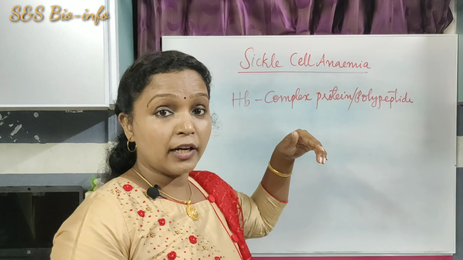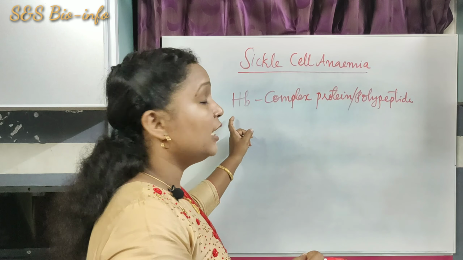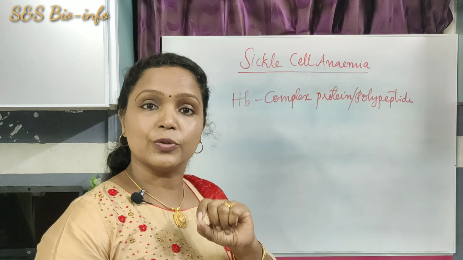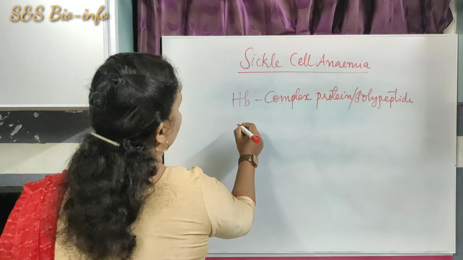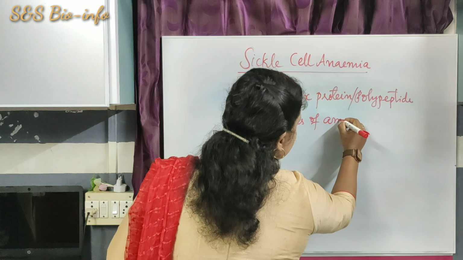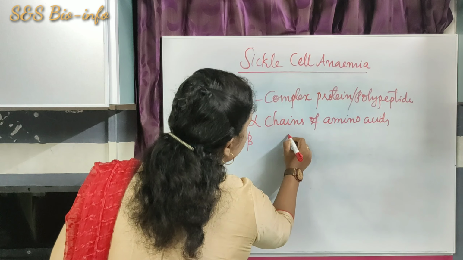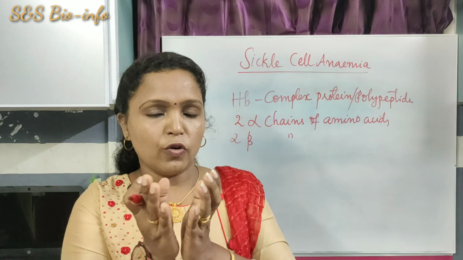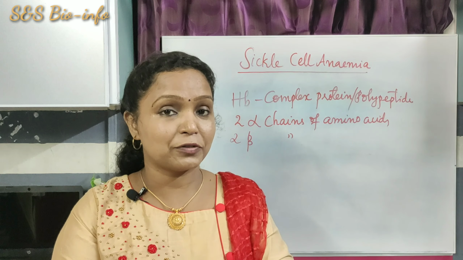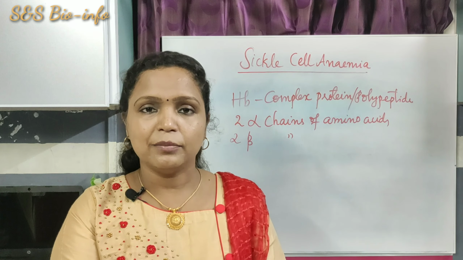That means it is made up of a chain or a series of different types of amino acids. Hemoglobin is composed of 2 alpha chains of amino acids and 2 beta chains of amino acids, that it forms as a complex structure. Hemoglobin is an example of the quaternary structure of the protein, as it is a highly complex molecule. It consists of alpha chains and beta chains.